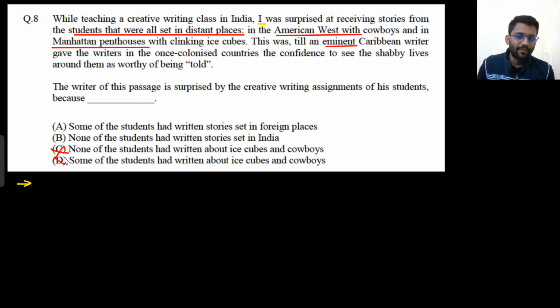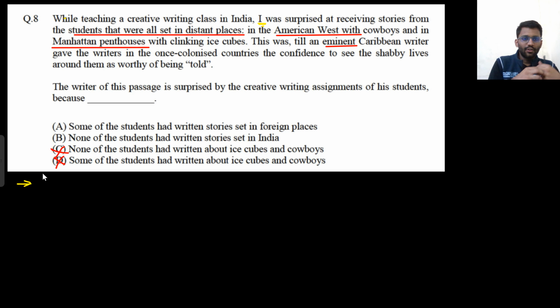But this is not a matter of surprise for him. They wrote about Ice Cubes and cowboys. What is the matter of surprise? That they wrote about the American West and Manhattan penthouse, but they did not write about their own country. So what was the matter of surprise? That they wrote about foreign places, but not about India. So that was the matter of surprise. So tell me which option will be correct.